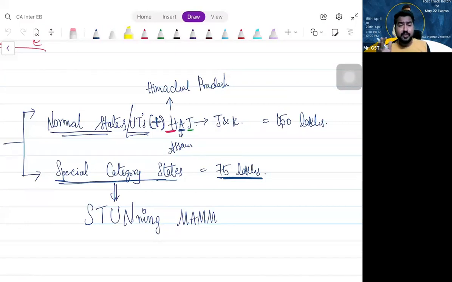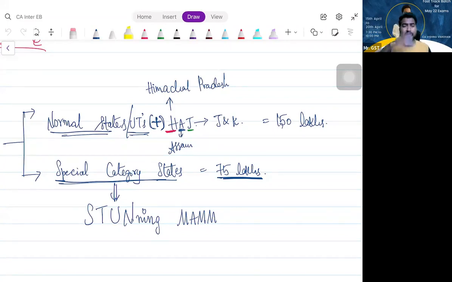For the purpose of section 22 registration, special category states are only 4: Manipur, Mizoram, Tripura, Nagaland. But for the purpose of section 10, special category states are different. To remember that, you can just remember this code: stunning ma'am. Ma'am spelling is not M-A-M, it is M-A-M-M. S for Sikkim, T for Tripura, U for Uttarakhand, N for Nagaland, M for Manipur, A for Assam, M for Mizoram, M for Meghalaya. Sorry, A for Arunachal Pradesh, not Assam.